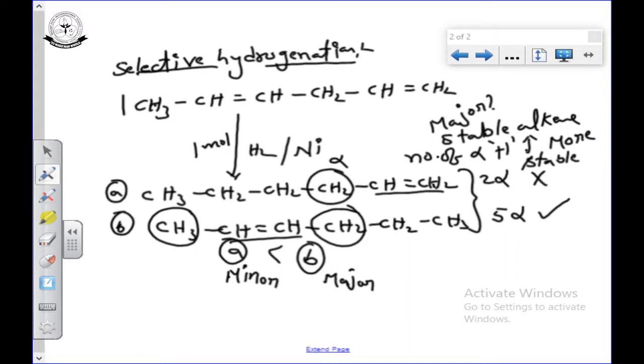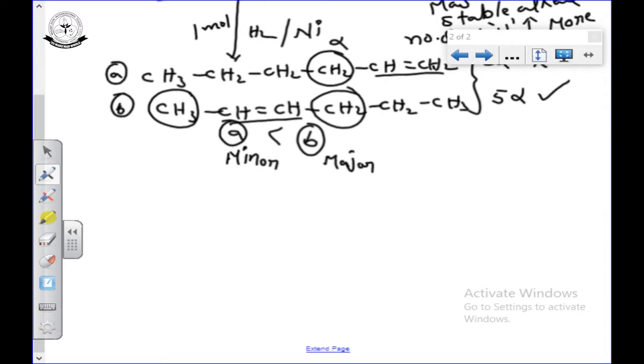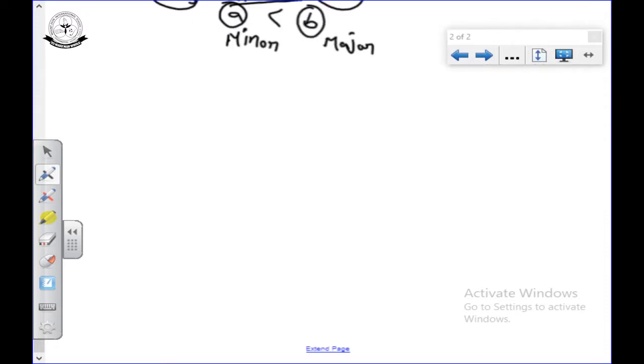So this is the hydrogenation of alkene and alkyne. In this we saw different types of addition, syn addition, and cis and trans forms, and what selective hydrogenation and transfer hydrogenation are. The next preparation is the preparation of alkanes from alkyl halides. We completed only the first method of preparation.